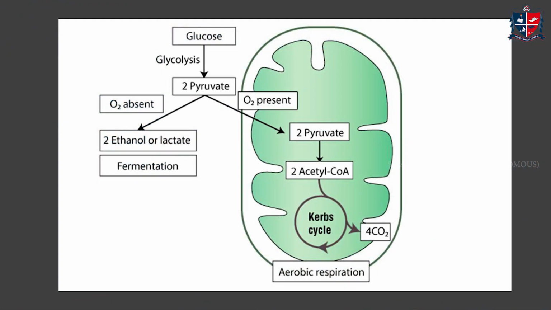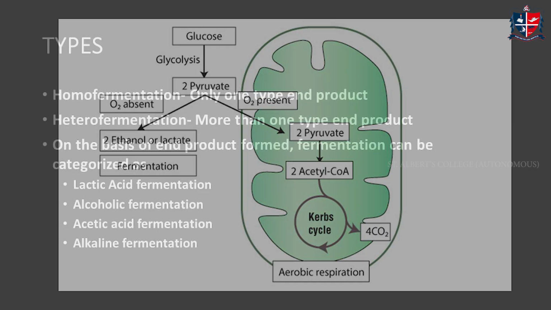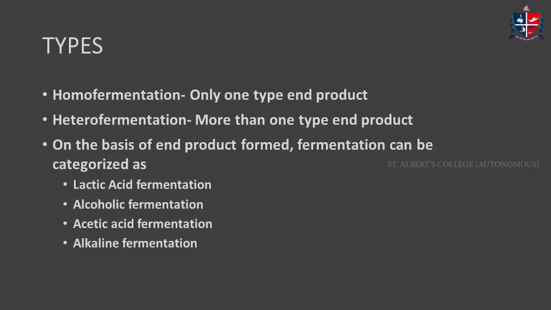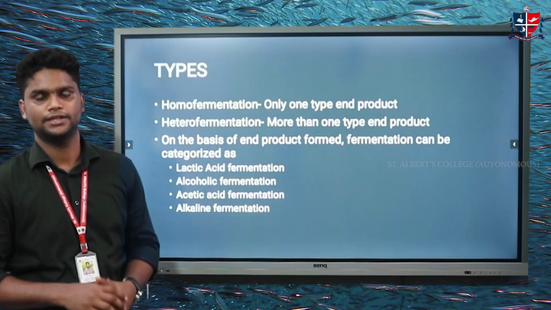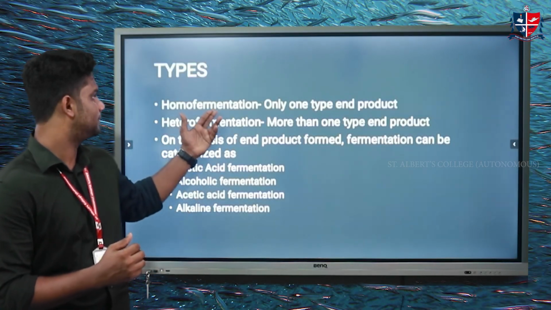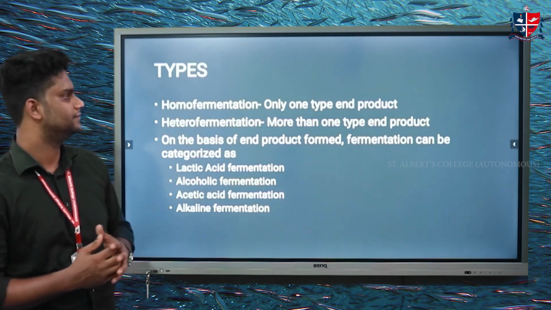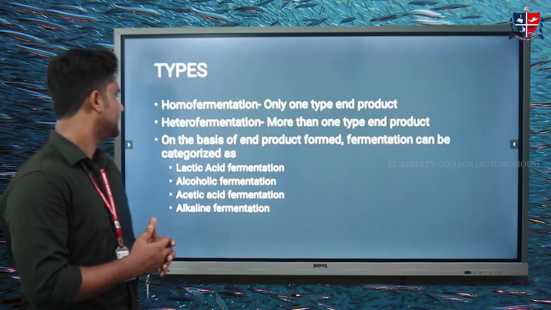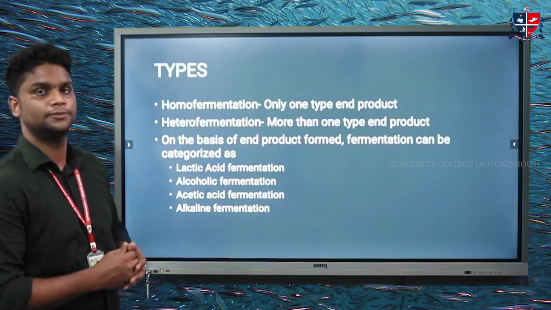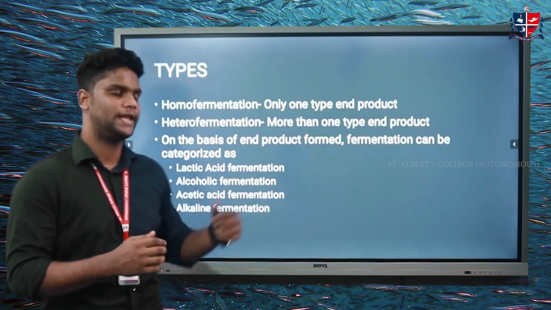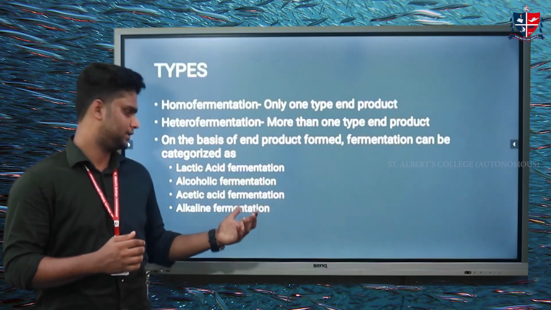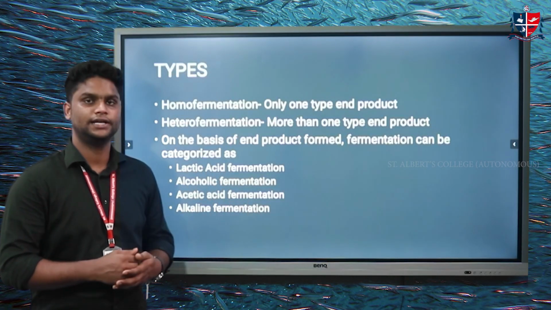Other pyruvate molecules, in the absence of oxygen, enter the fermentation process and produce ethanol or lactate depending upon the process. Depending upon the production of how many end products, the fermentation can be classified into two types. Mainly they are homofermentation, wherein only one end product is produced, and heterofermentation, where more than one end product is produced. Based on the end product produced, fermentation can be further classified into lactic acid fermentation, alcoholic fermentation, acetic acid fermentation, and alkaline fermentation.